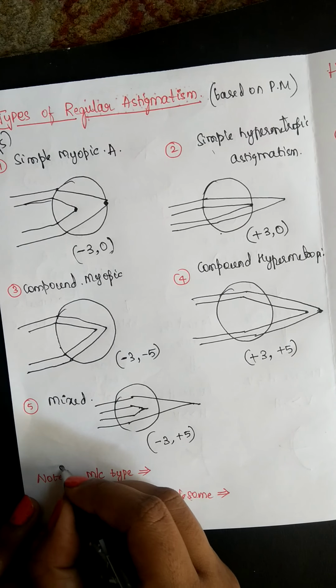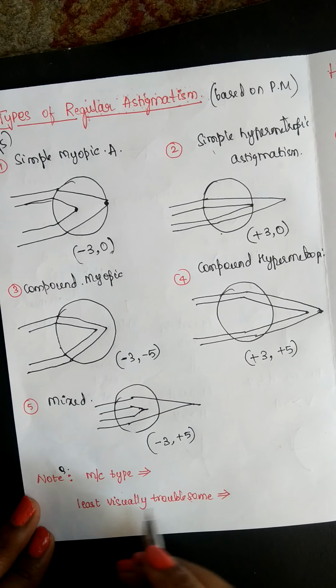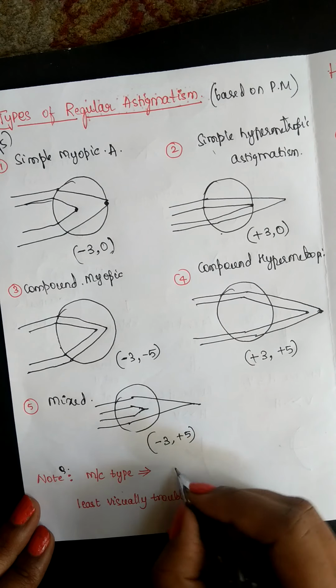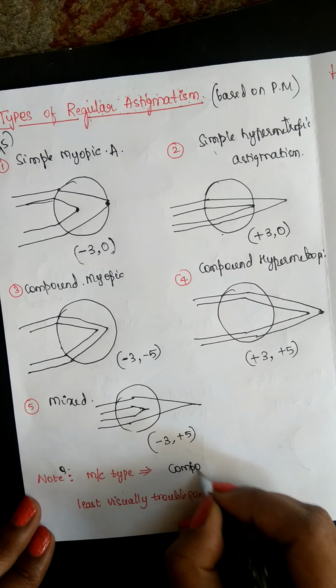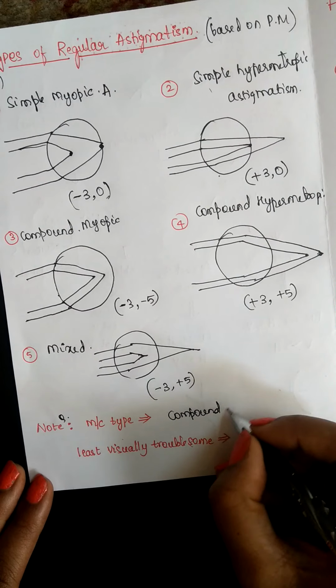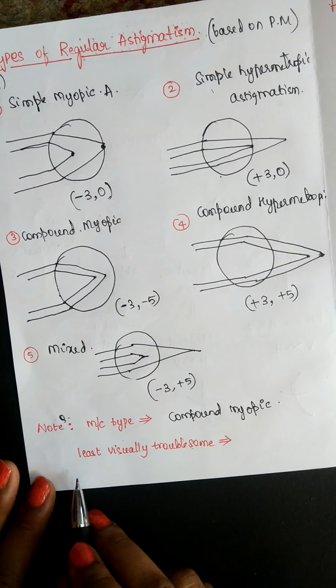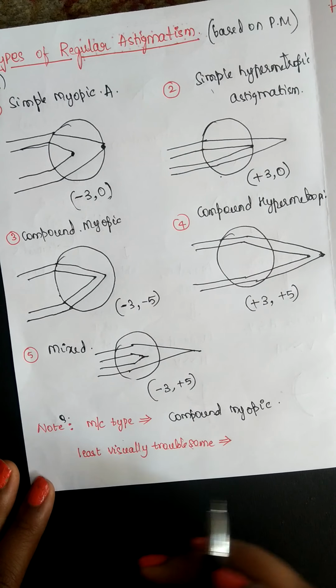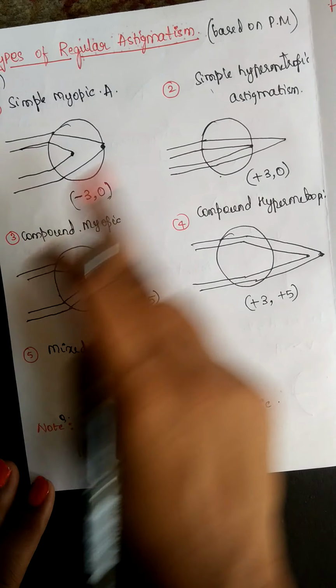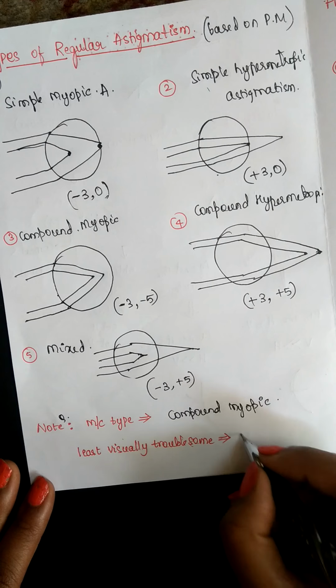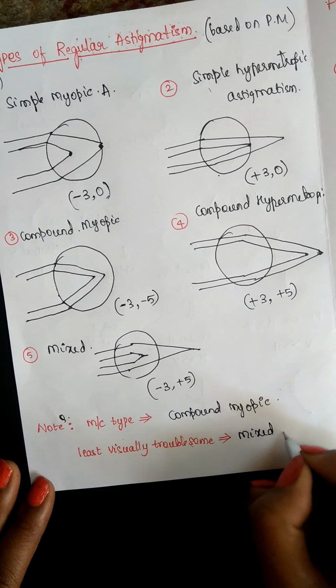Now the two question points. Which is the most common type among all this? It is compound myopic. The next question is which is the least visually troublesome type among the five types? It is mixed type of astigmatism.